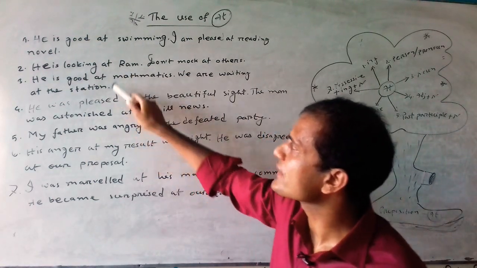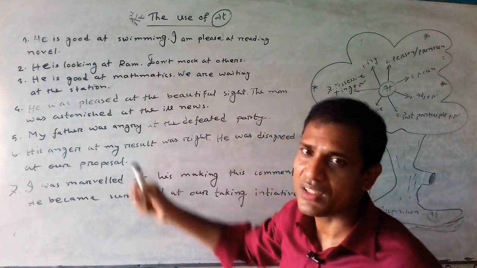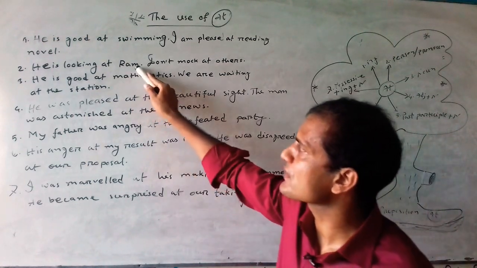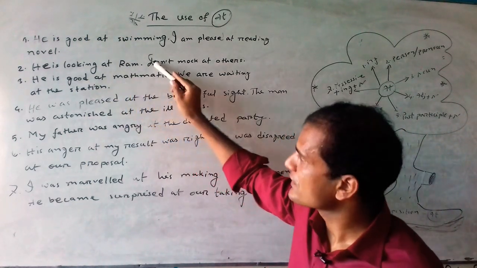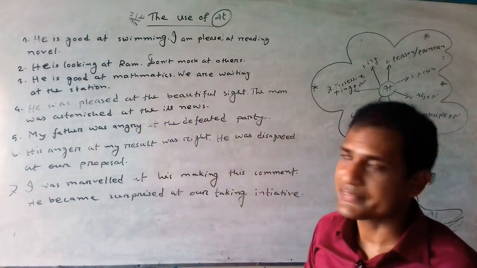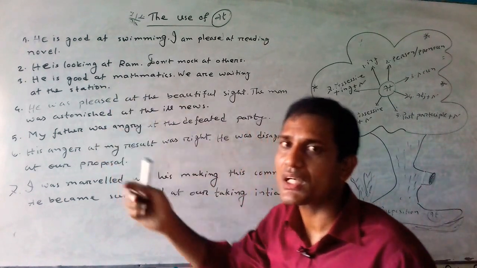Here we can find that after at we have used Ram. Ram indicates the name of a person. Ram, Hassan, Uzair, Ratna or Panna, Hira, etc. That means after preposition at we can use a person.